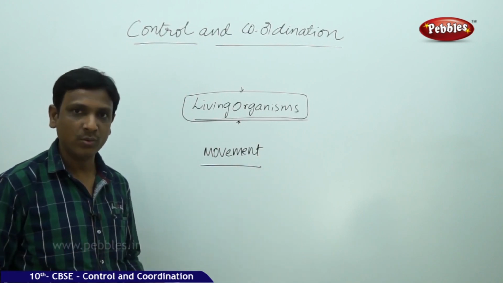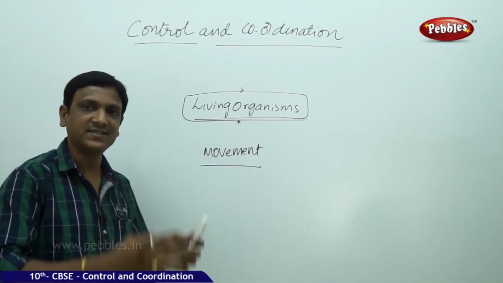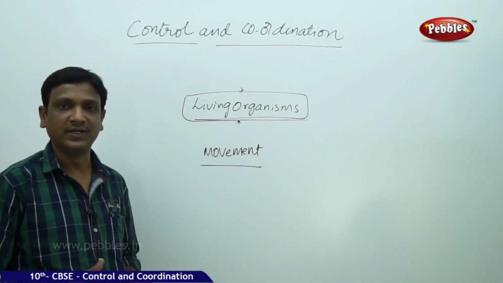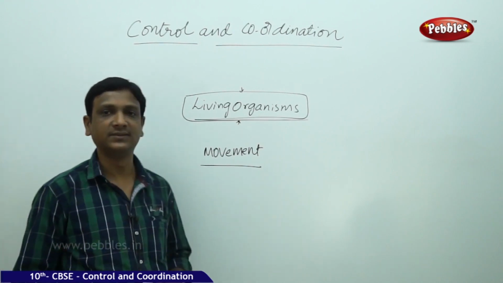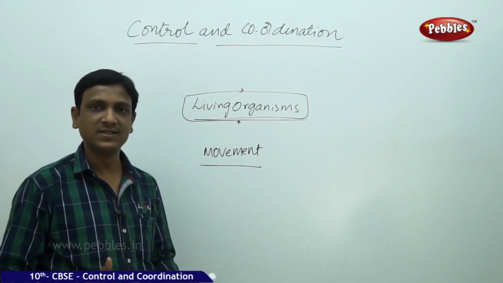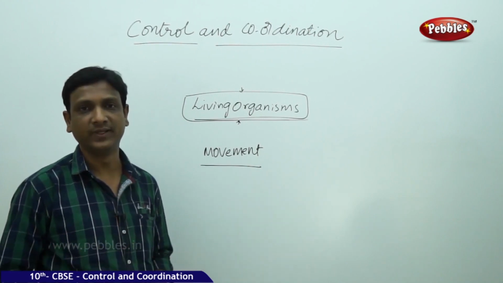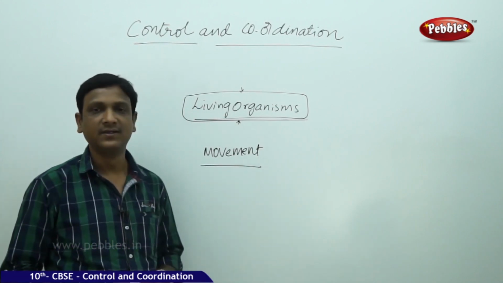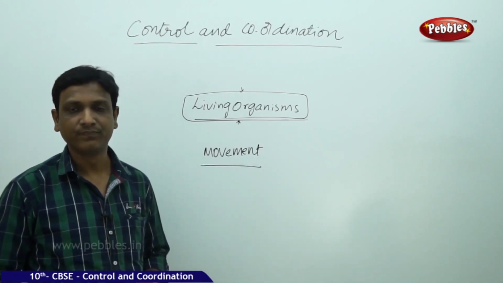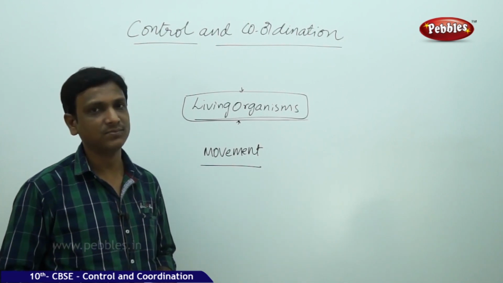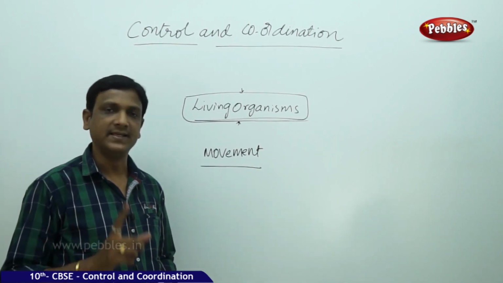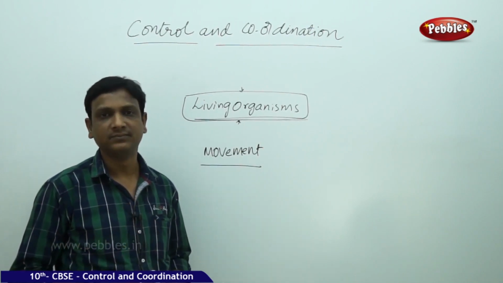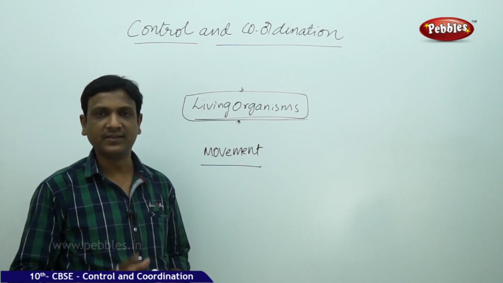The object may move in the place where it is standing, or it may move from one place to another place. That is locomotion, moving from one place to another. Or the organism is at the same place and still it is moving. But movement, we consider it a characteristic of life. Living organisms move. Do all living organisms move? Yes, all living organisms have movements in them, even at the cellular level. But there are some differences.